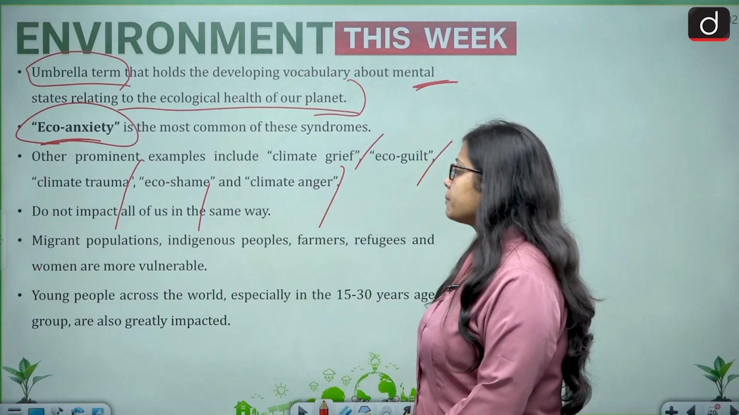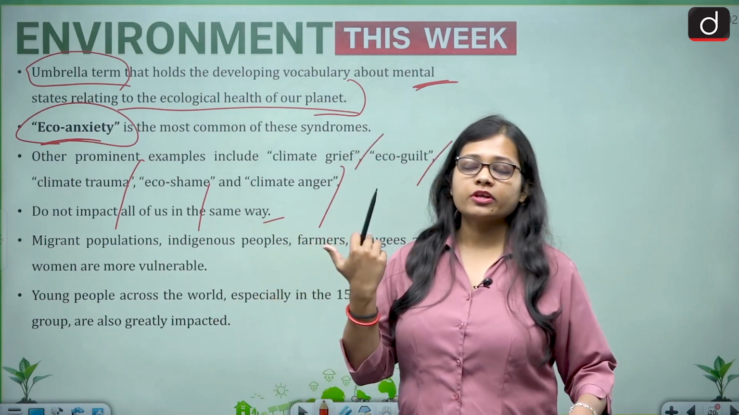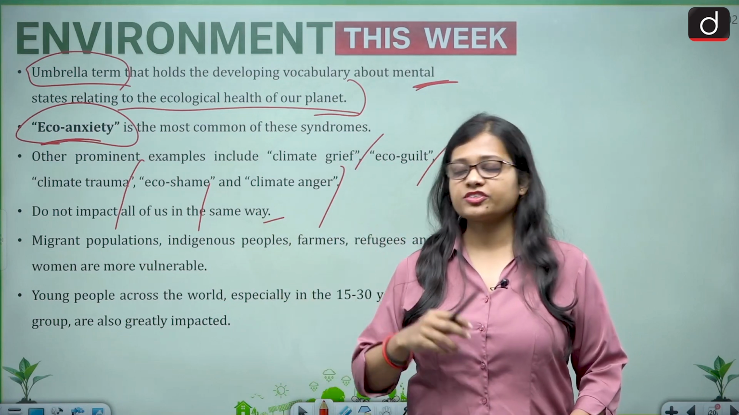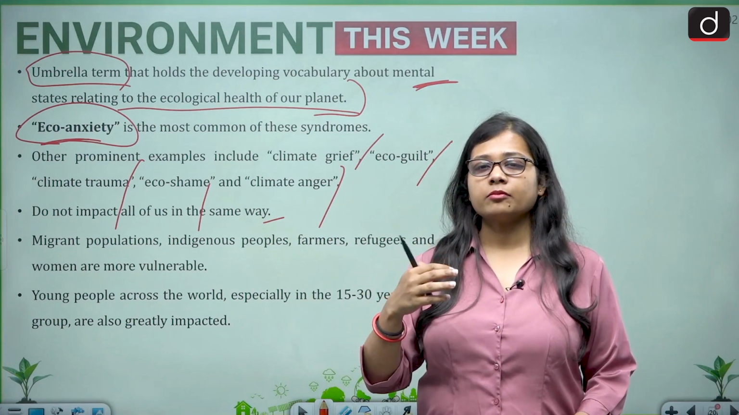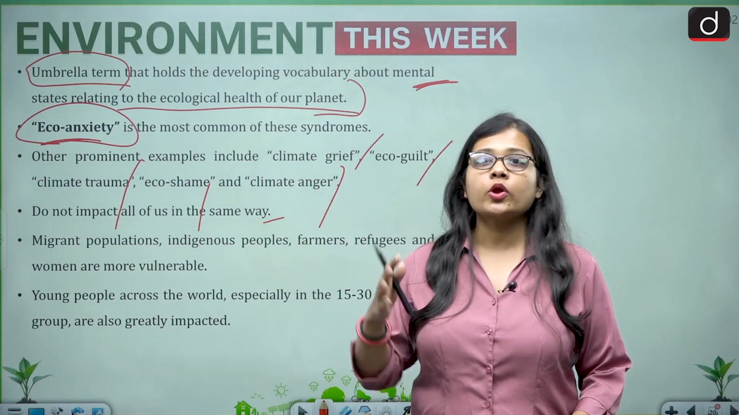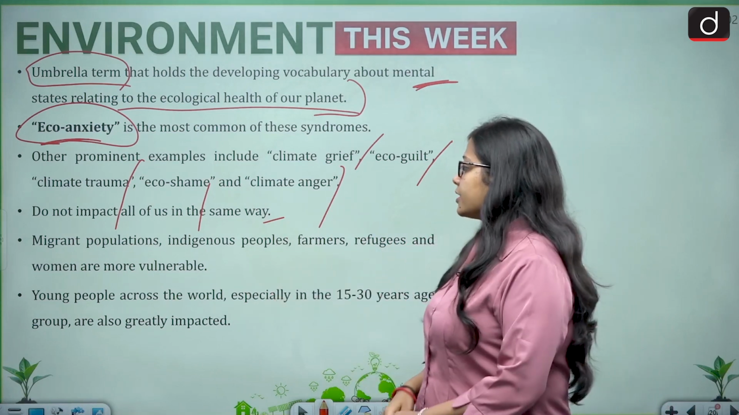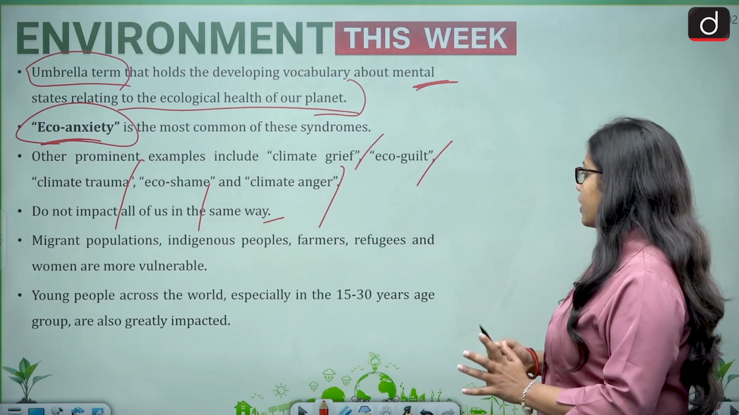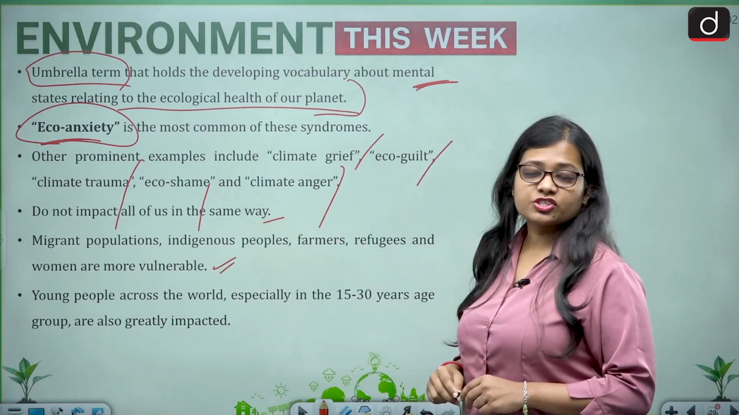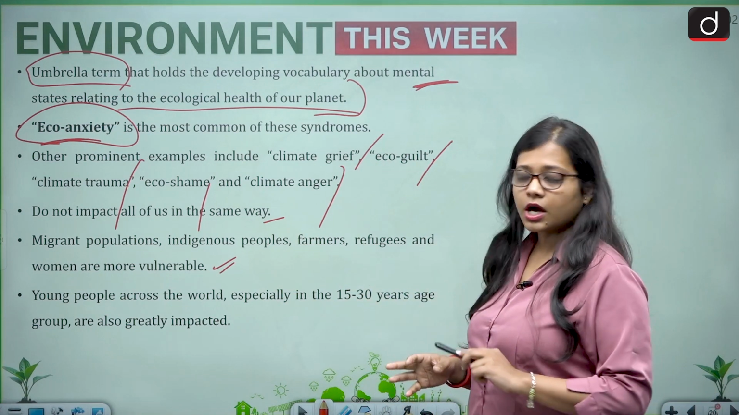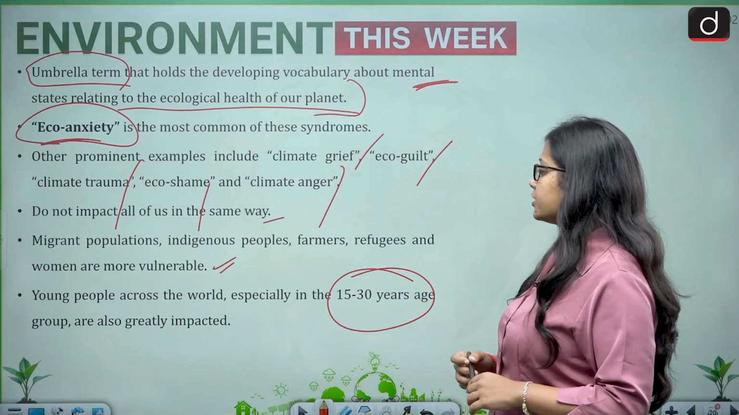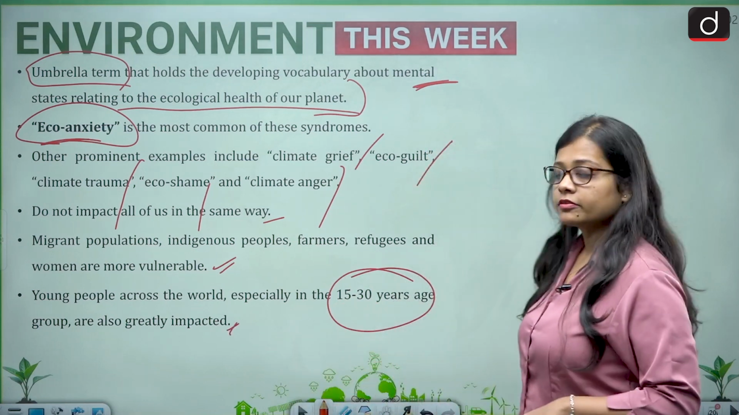And they do not impact all of us in the same way. For example, people who are more associated with the biodiversity or the ecosystem will feel the sadness or the despair with more intensity as compared to other people. The migrant population, indigenous people, farmers, refugees and women are more vulnerable to these changes taking place in the environment as compared to others. Then young people across the world, especially in the age group of 15 to 30 years, are also greatly impacted by the psychoterratic syndrome.